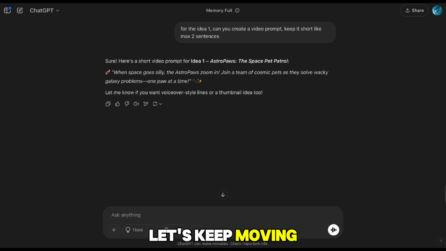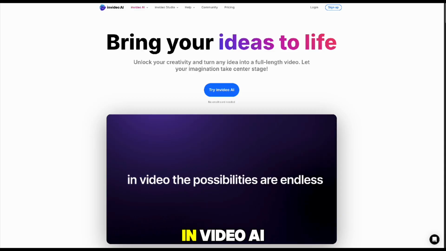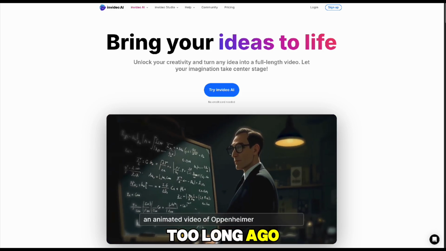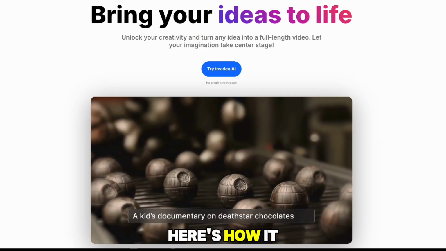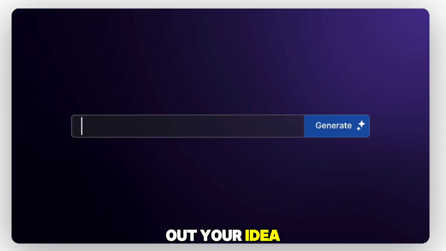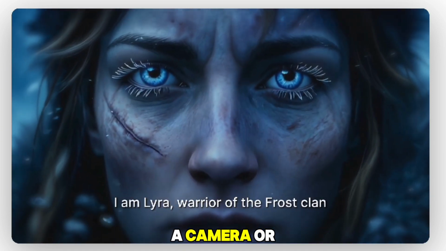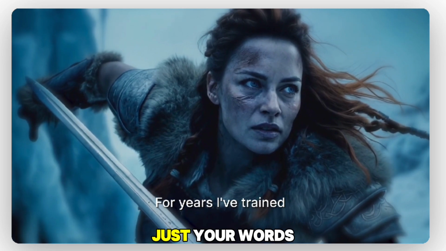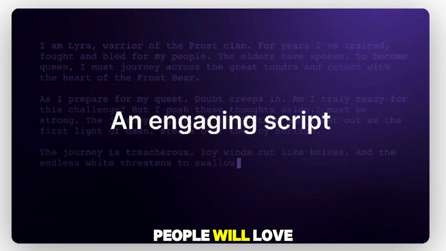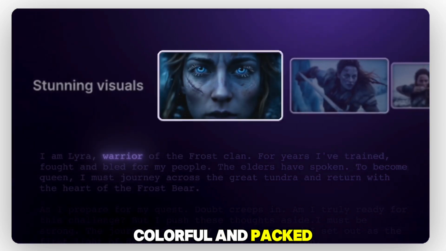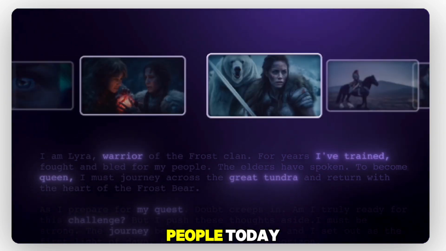Let's keep moving forward. Before we get into the creation part, let's take a moment to talk about the tool that's going to make this happen. Invideo AI. I came across this tool not too long ago, and it's honestly amazing. Here's how it works. You type out your idea, and it builds a complete video for you. No need for a camera or any complicated gear, just your words turning into something people will love watching. The visuals it creates are bright, colorful, and packed with energy, exactly what grabs people today.